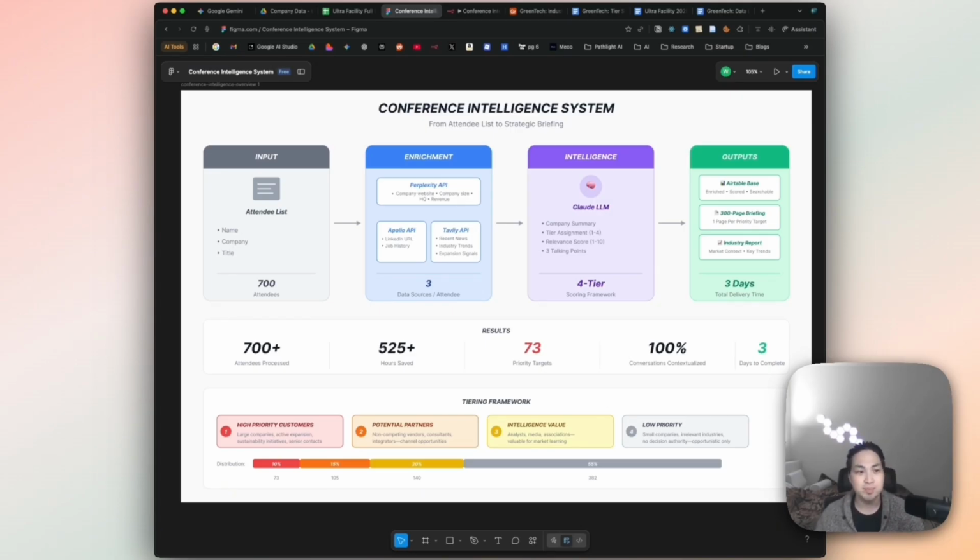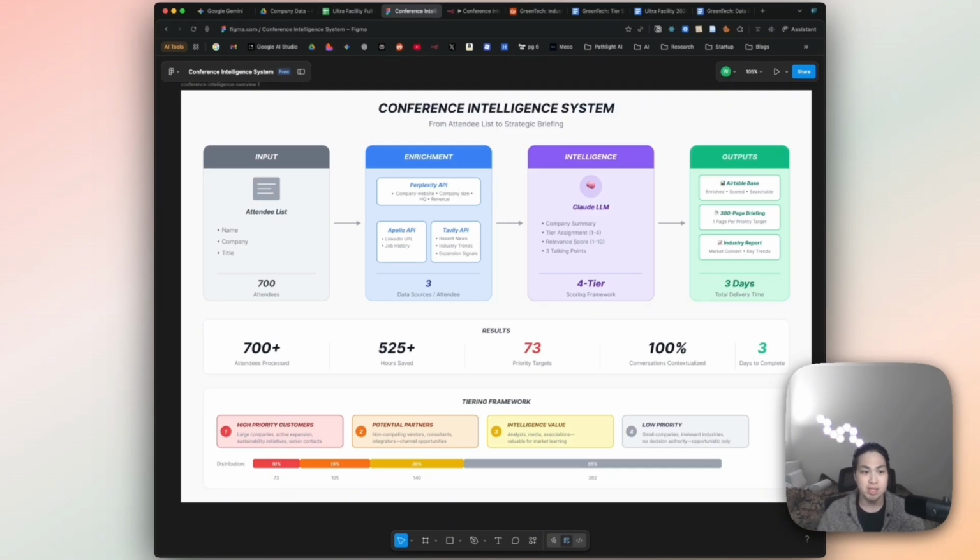And so here's the thing, the system does not disappear after one event. We could use all the workflows that we created here and plug it into the next conference, next trade show, next big event for the company, and just make sure that we're tweaking the logic, making sure we understand what output we want to produce at the end of the day. Basically have a reusable template that can plug and play and save tons of time and energy and resources for the client.